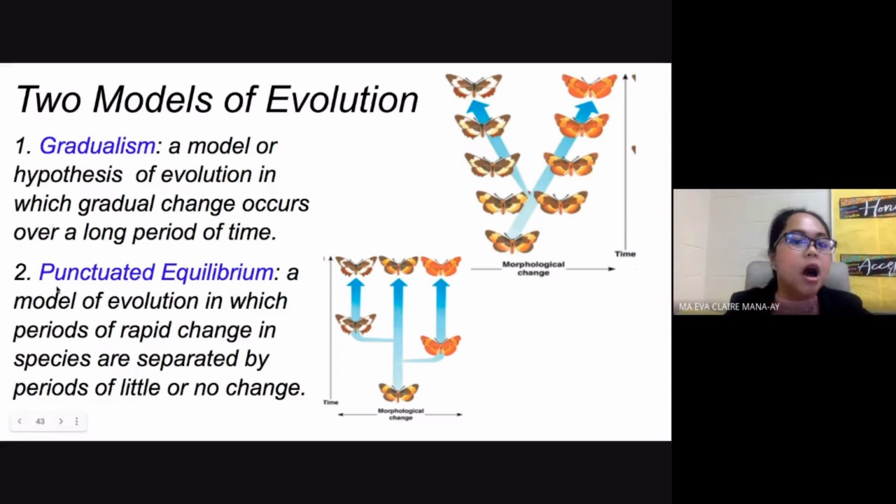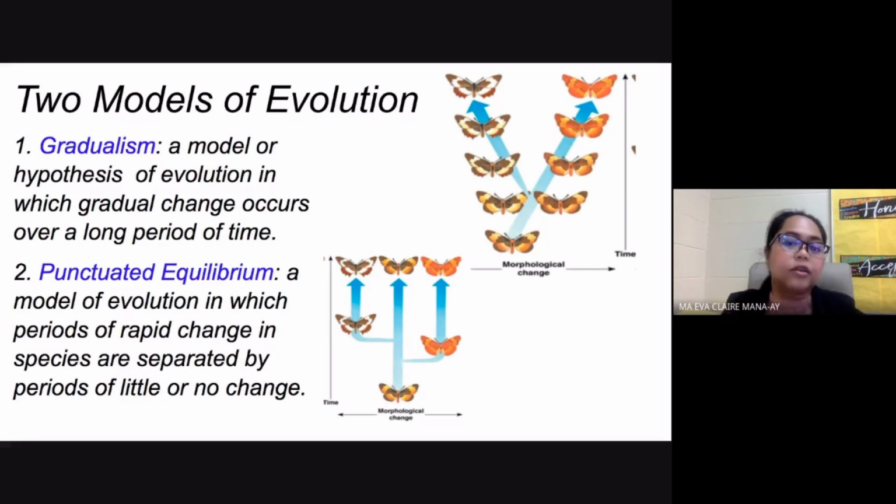Now the opposite, the second model of evolution that we have, is punctuated equilibrium. Punctuated equilibrium states that there is a period of rapid change, a lot of changes happening in just a very short period of time. And then there is going to be a period of no change or little change.